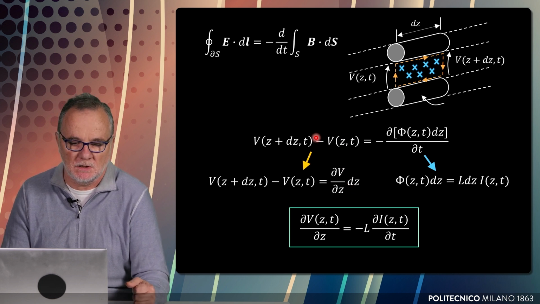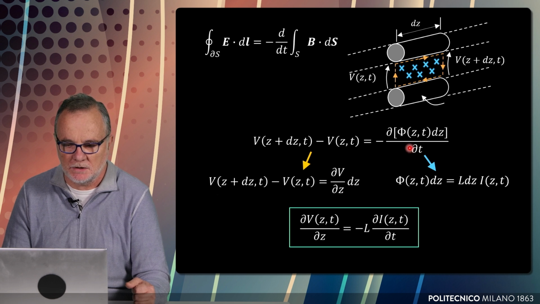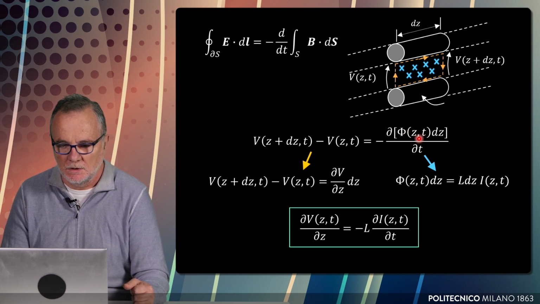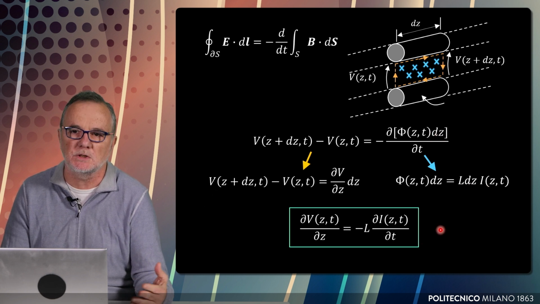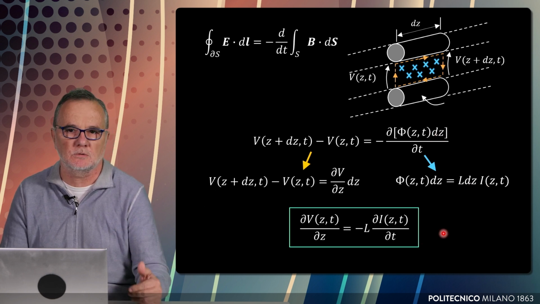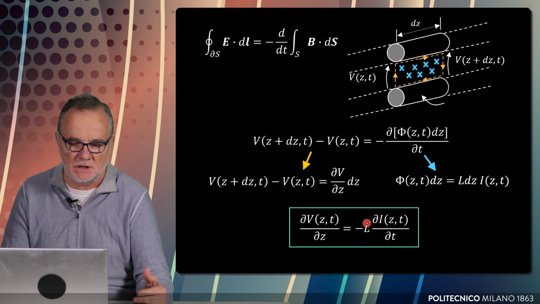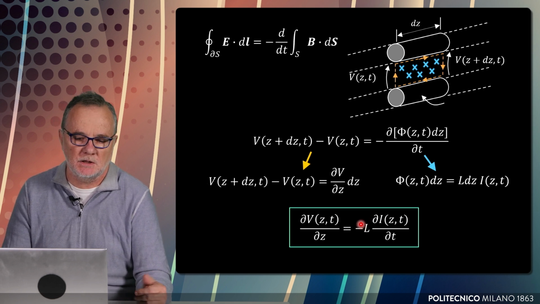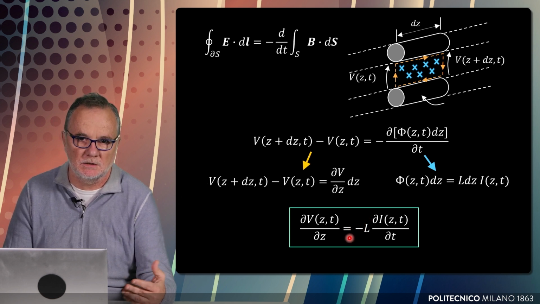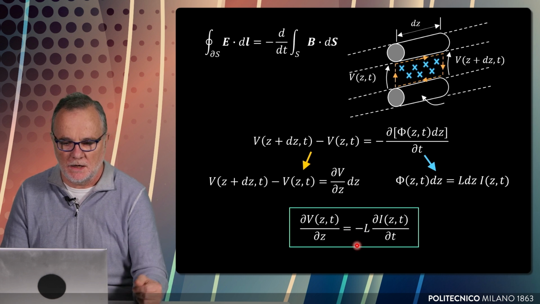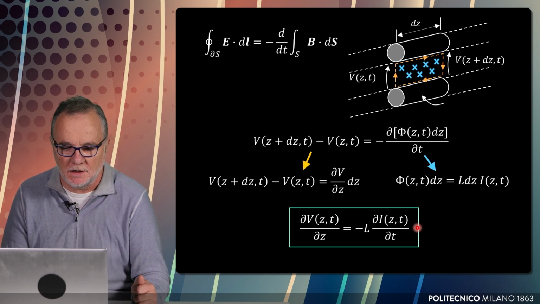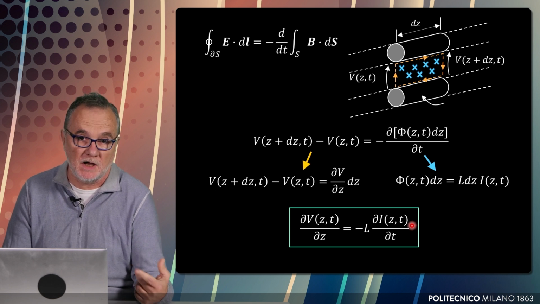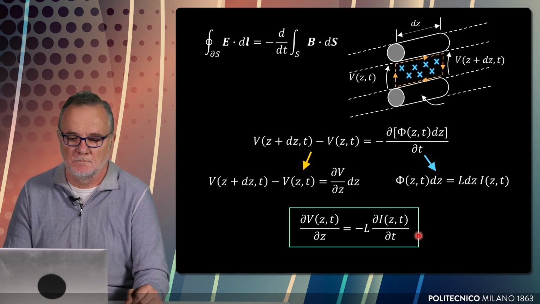And this becomes the left-hand member, whereas the right-hand member, once we substitute phi per unit length with L times I, as you see, we obtain the first equation of the transmission line, which corresponds to Faraday's law. This equation states that the partial derivative of the voltage with respect to Z, the direction of the line, equals minus L, the inductance per unit length, times the partial derivative of I, the current, with respect to time.